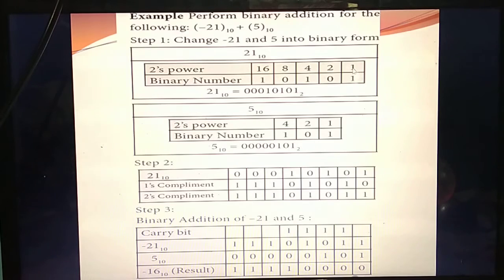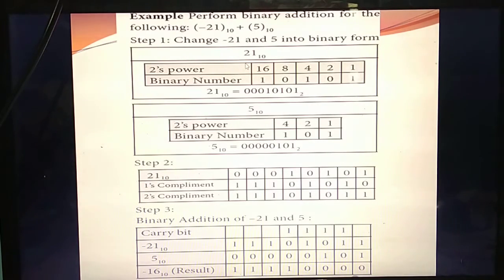Next, what's the step? You should change it into an 8-bit format. Isn't it? So how many bits are there? Only 5 bits. So for 8 bits, how many more zeros do you need to add? 3 more zeros you should add at the end. Okay. So with base 2 you can write. Okay, next, first number over. For the next number, the question they have given is minus 21, but now you are changing it into positive 21, isn't it? After that, what to do with the negative number, I'll tell afterwards.